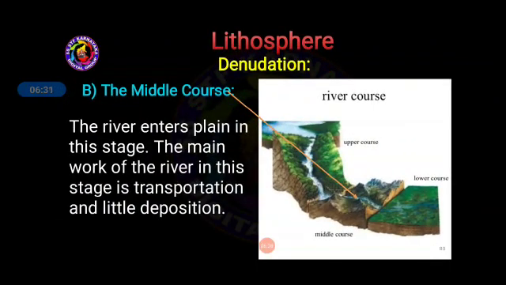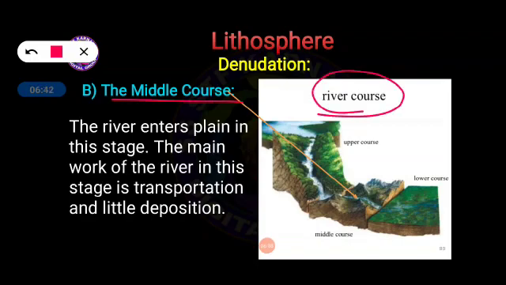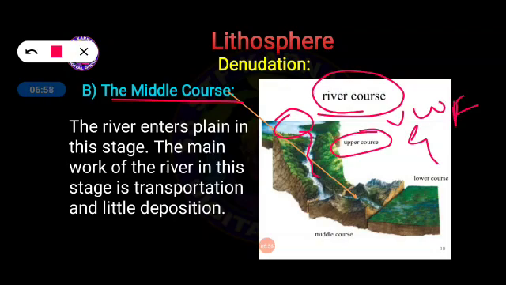Now let us understand the middle course. What is meant by middle course, and what are the landforms created by the river at the second course, or middle course, we can say. And remember, this is the place where the river originates, and here many landforms are created. In the upper course, V-shaped valleys are created, gorges are created, waterfalls are created.